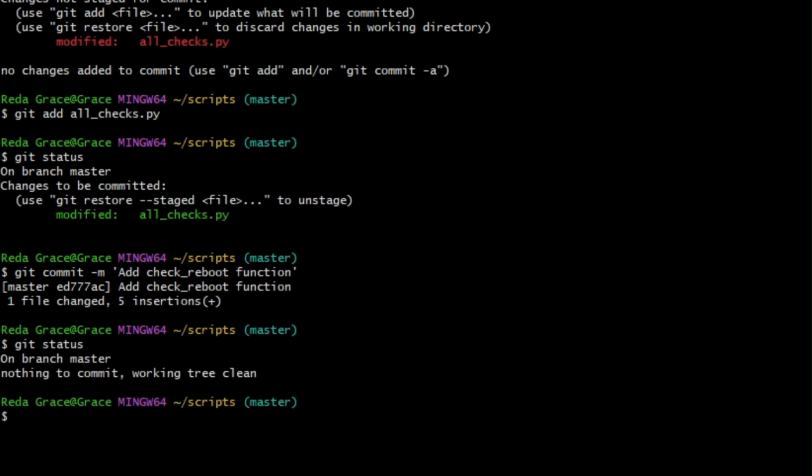Let's do one last status check. We see that once again, we have no changes to commit, because the change we made has gone through the full cycle of modified, staged, and committed. With that, we've demonstrated the basic Git workflow. We make changes to our files, stage them with git add, and commit them with git commit. Remember that the only way to get familiar with these concepts is practice.